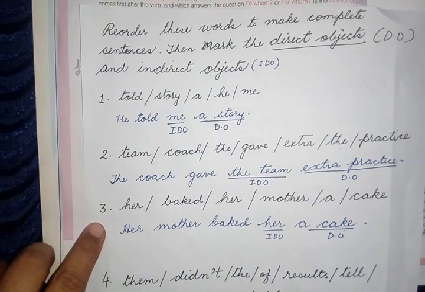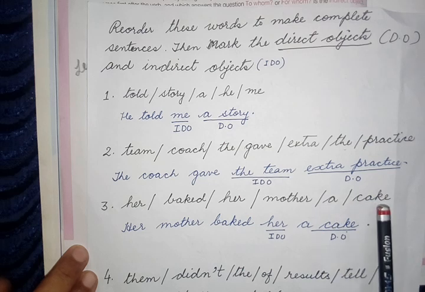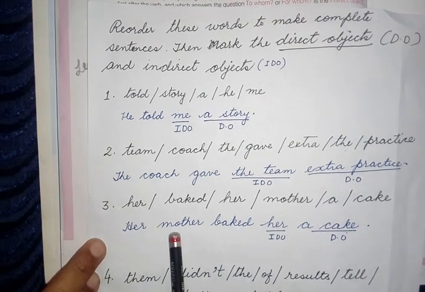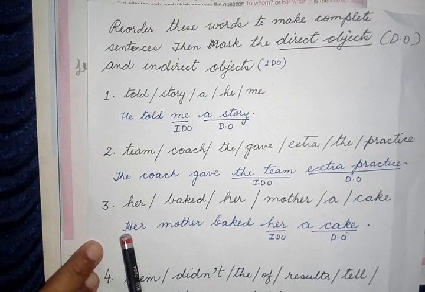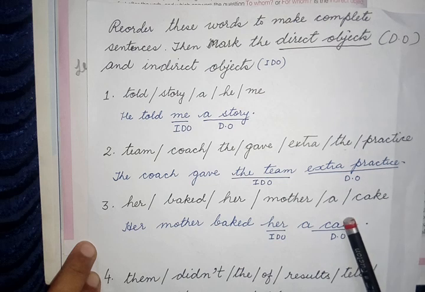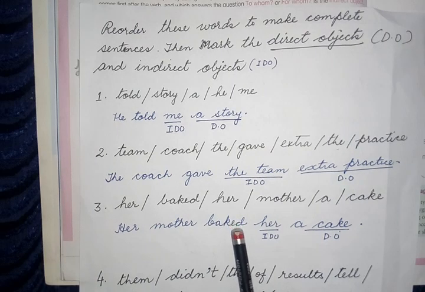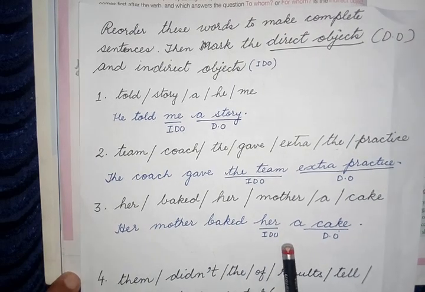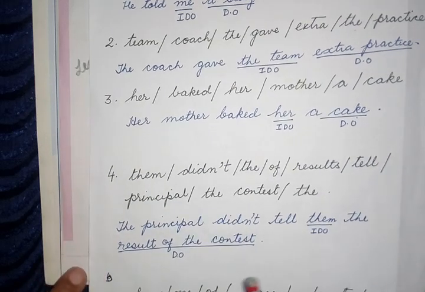Moving to the third one. Her baked her mother a cake. Her mother baked her a cake. Her mother baked what? The answer to the question is cake. So cake is direct object. Her mother baked whom? That means for whom she baked? Her. Then her is indirect object. Moving on to the next one.